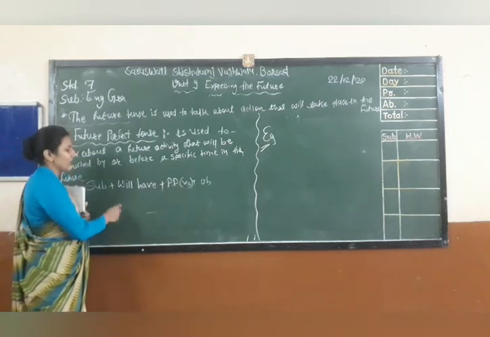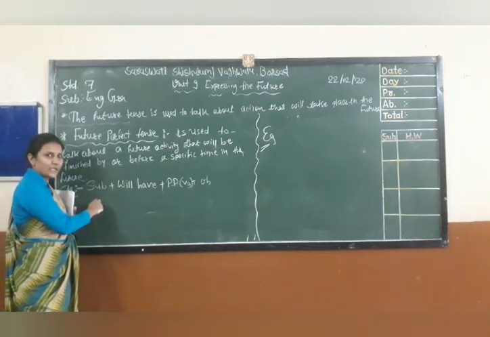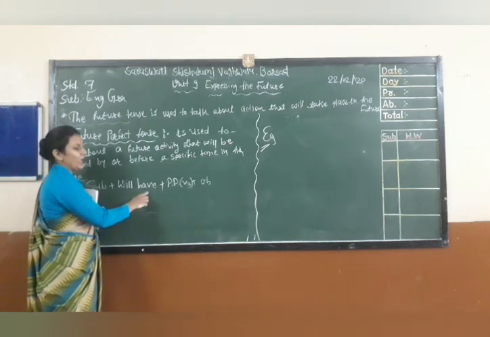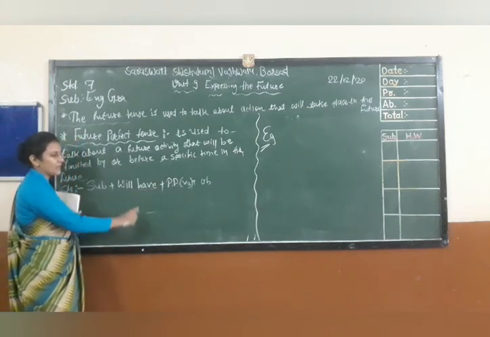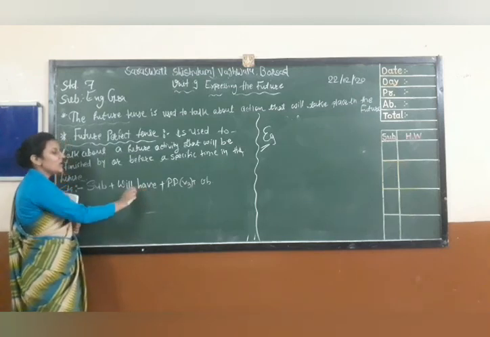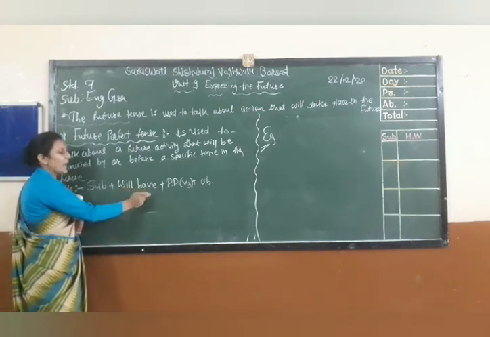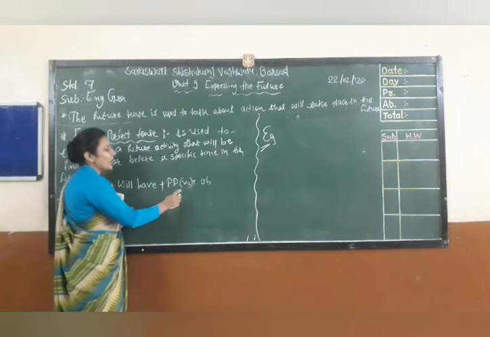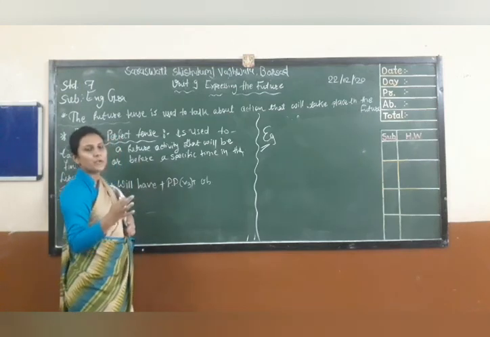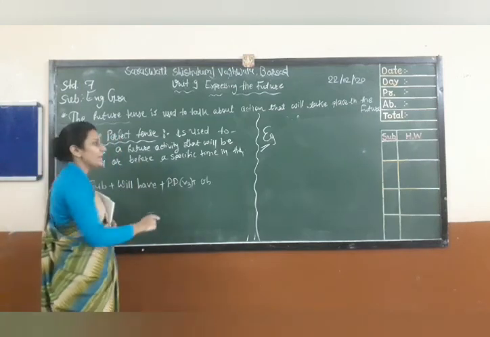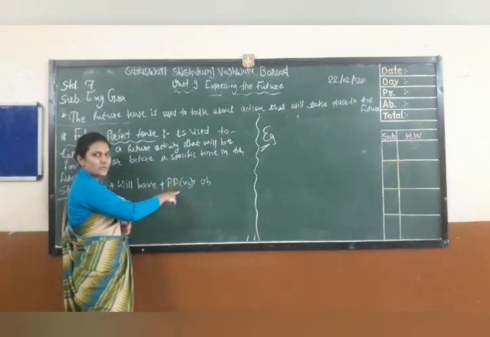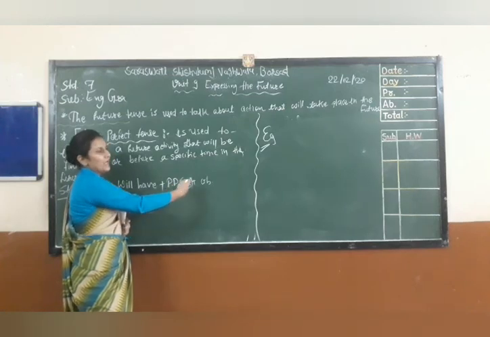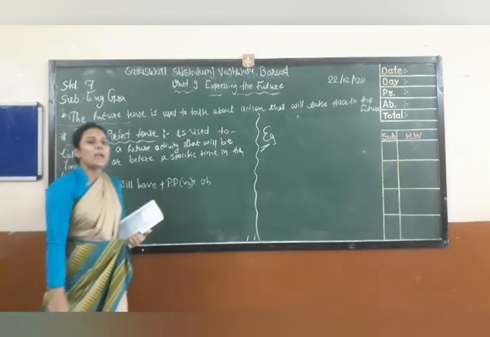This is the structure I have written: subject plus will have. You know that have we are using for the future perfect tense. So with will you have to use have, and the verb you have to use in the third form, the past participle of the verb. P.P. means past participle of the verb, or in brackets I have also written verb 3. At last you have to use the object.